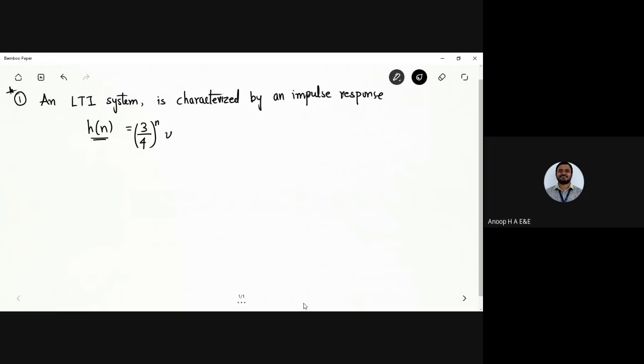So h of n is equal to (3/4) power n multiplied with u of n. Find the step response of the system, and also evaluate